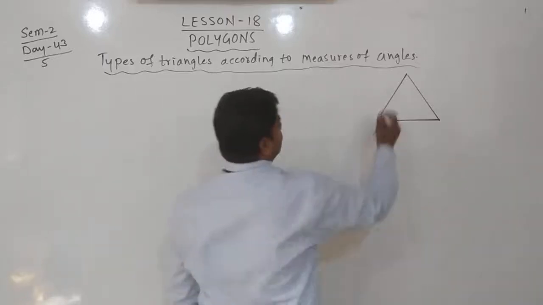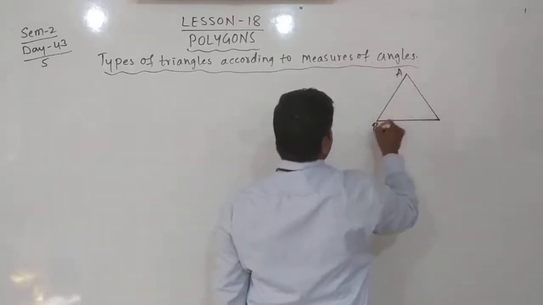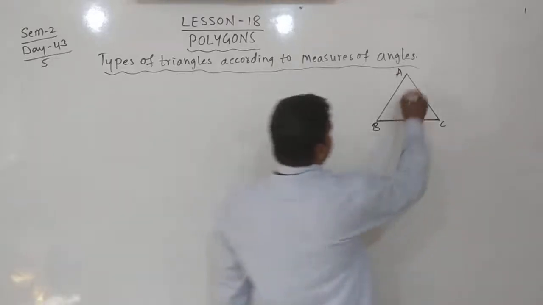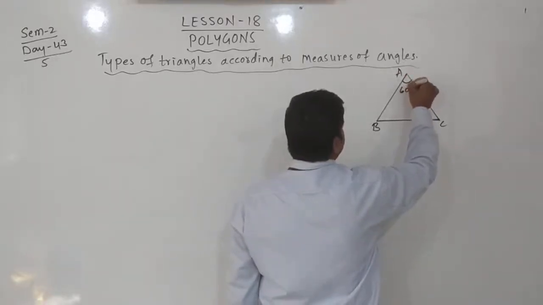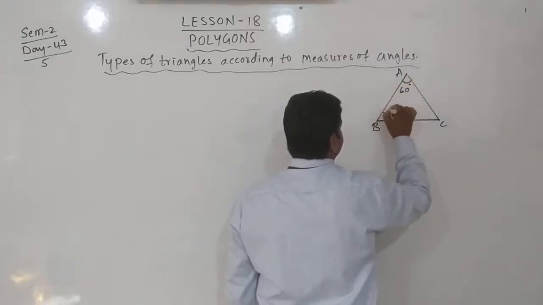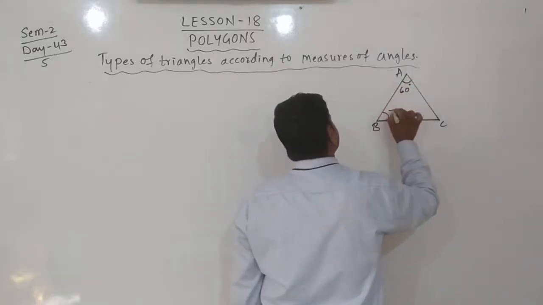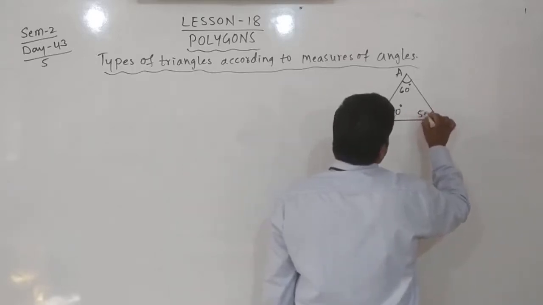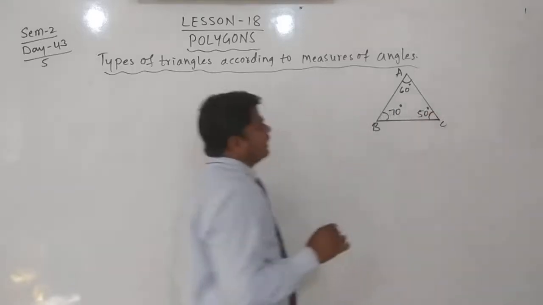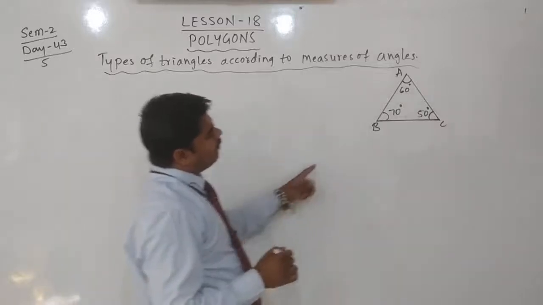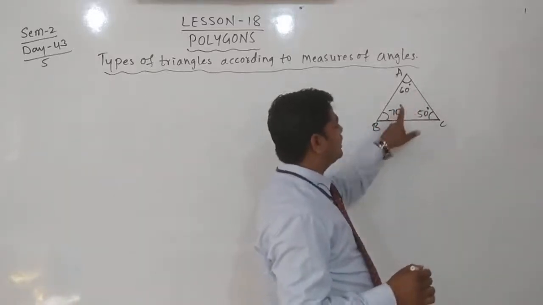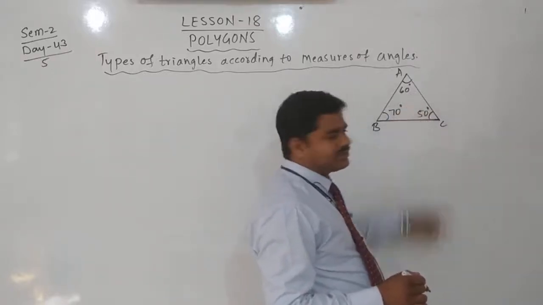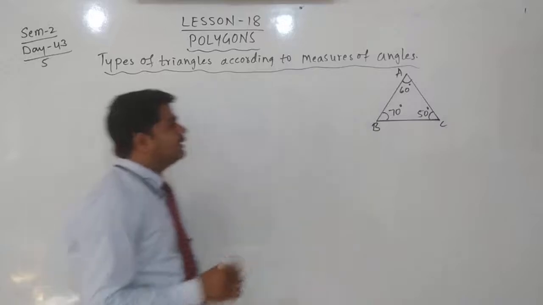Yes, here triangle ABC, we can write, it is 60 degree, it is 70 degree, and it is 50 degree. Here the sum of all the angles of a triangle should be 180 degree. 60 plus 70 is 130, plus 50 is 180 degree.